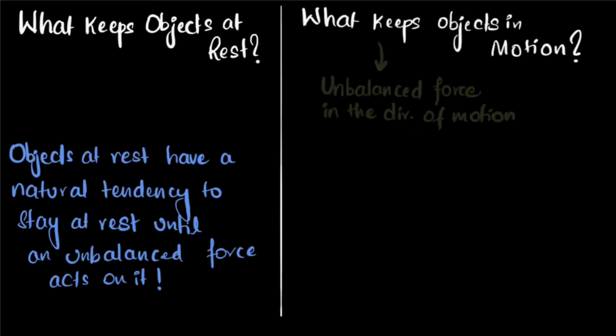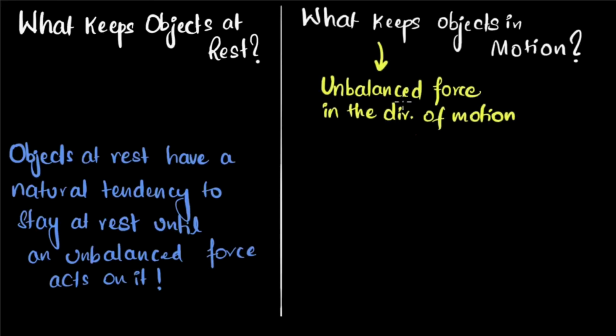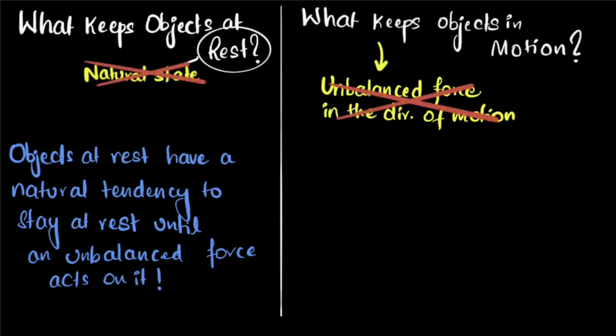So we might think that the answer to this is an unbalanced force in the direction of motion. That's what keeps things in motion. And if we stop putting an unbalanced force, it would come back to its natural state of rest. This sounds intuitive, but unfortunately, this is wrong. Why did our intuition give us the wrong answer? Because we didn't do the experiment carefully.